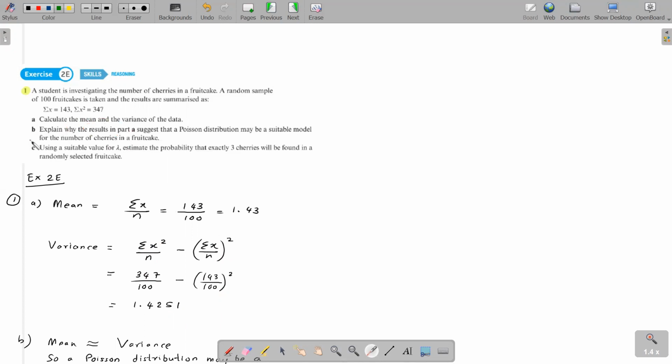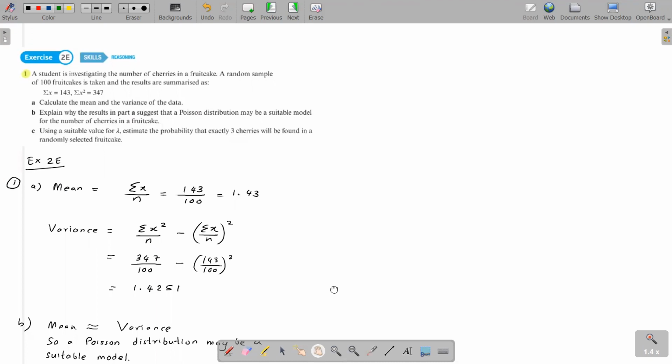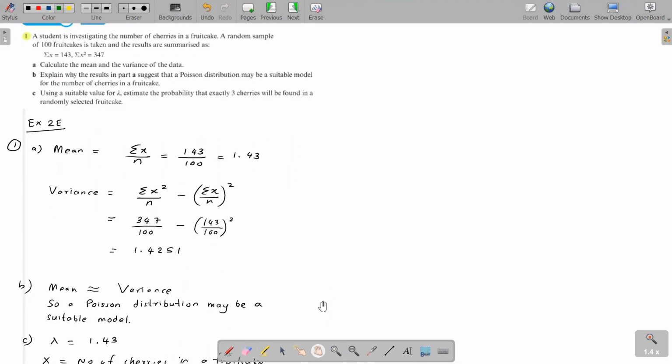Moving on to part B: explain why the results in part A suggest that a Poisson distribution may be a suitable model for the number of cherries in a fruitcake. We commented on this before. When you calculate the mean and the variance, if the values are quite close, then the Poisson distribution is suitable.